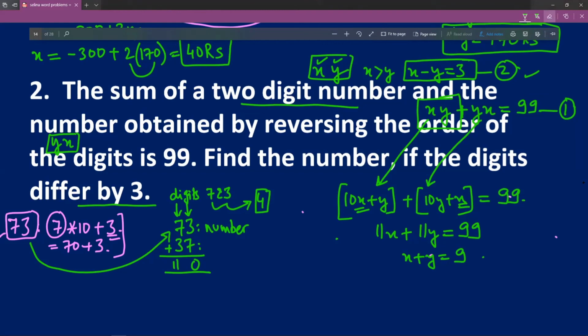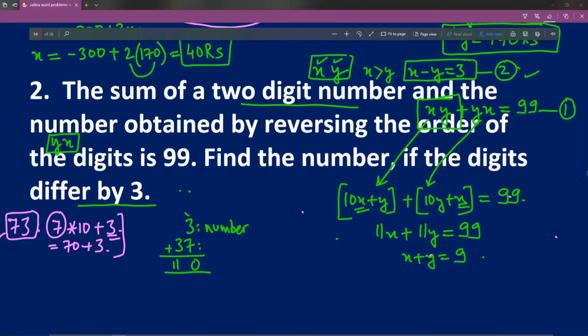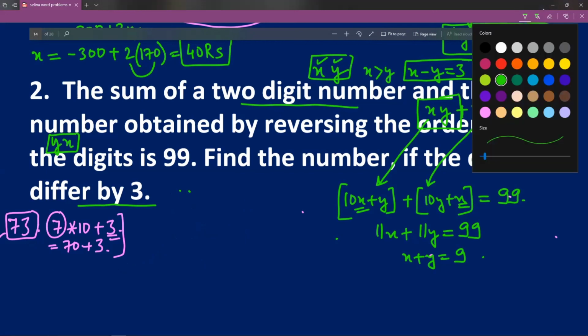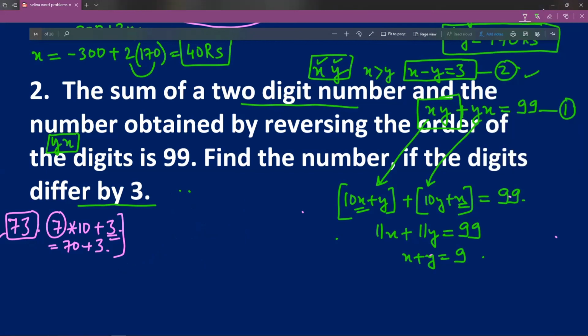So let me make some space here and solve the two equations. This is what I have reduced equation 1 to. So I'll write this as 1 dash.